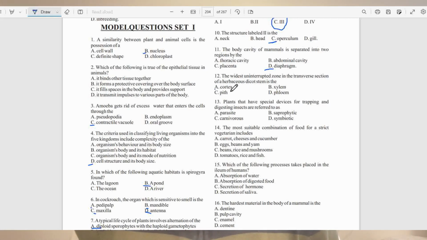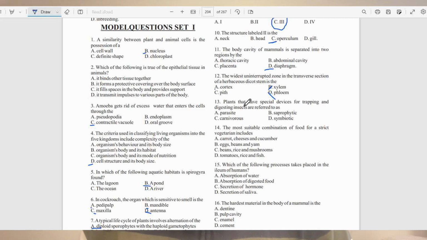The xylem, of course, we know it is interrupted from the phloem by the cambium. So it can be the xylem or the phloem. And also, if you look closely, you will know that the cortex is uninterrupted. It's a free space. And it is wider than the pith. So the answer, once again, is A, cortex.